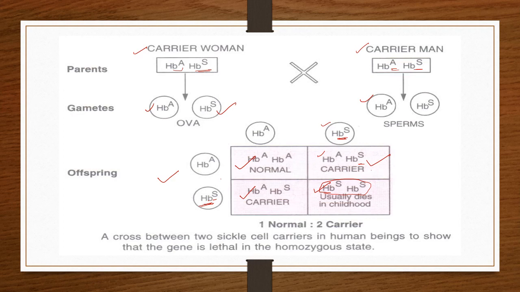We have already studied that when the red blood cells become sickle shaped, they block and they lose the ability to carry a sufficient amount of oxygen, and that leads to early death in the childhood stage itself.